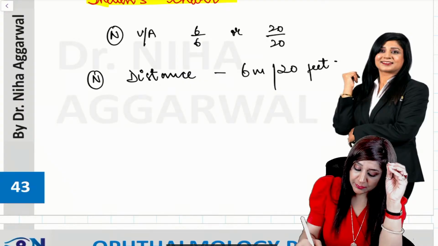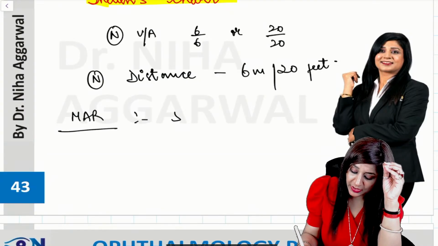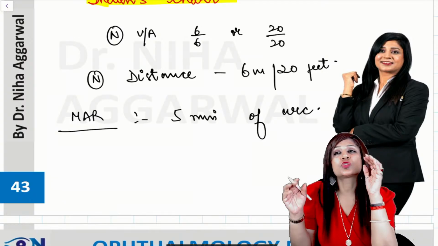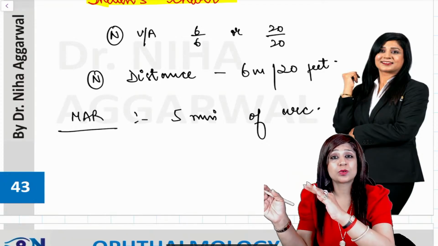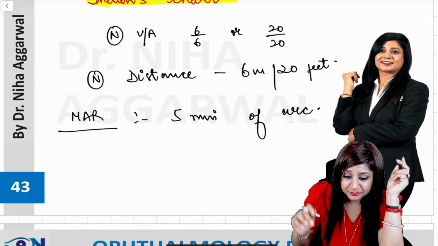And a very, very important thing is the minimum angle of resolution, which is equal to 5 minutes of the arc. So this is the smallest angle which a letter should make at the nodal point, that is the center of the lens, in order to make this letter visible.